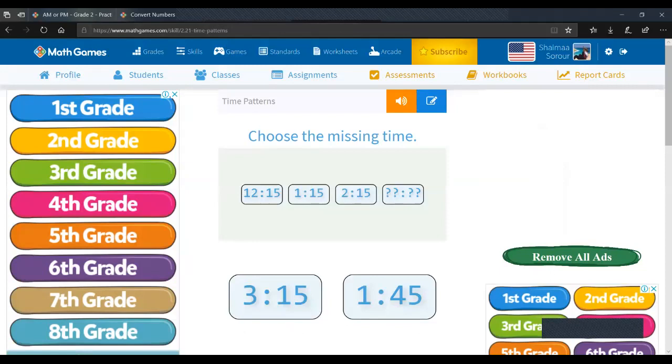Okay, here it's very easy, but you just have to fill in the missing time. So it's a pattern. So it's like every hour or so. So here it's 12:15, 1:15, 2:15. What do you think? Which one comes after 2:15? Is it 1:45 or 3:15? So we have here the hours, 12, 1, 2, and 15 is constant. It's the same. So it's 3:15.